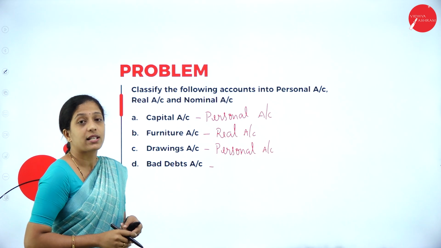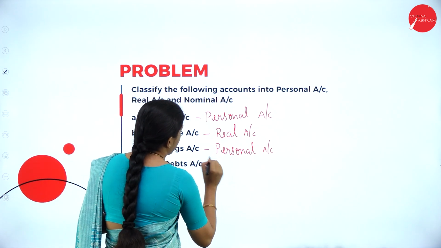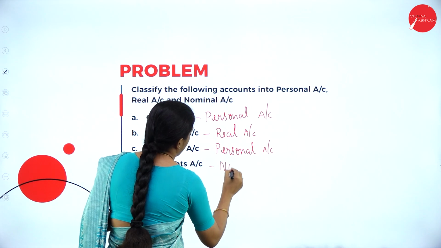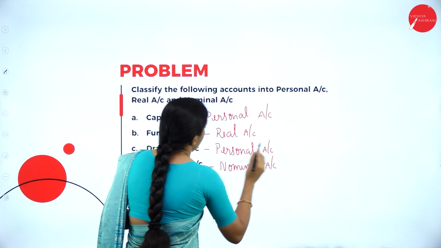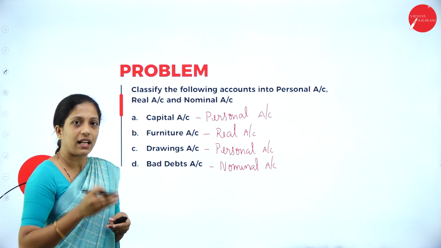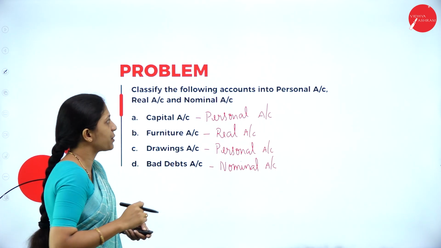Next, bad debts. Bad debts is what? It is a loss for us. So all expenses and losses, incomes, where do they come? Nominal account. So this is how they might ask you 10 accounts which you have to classify. Here there are only 4. We shall see the next problem.